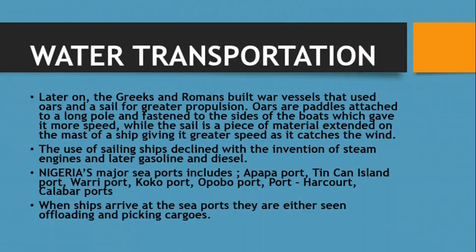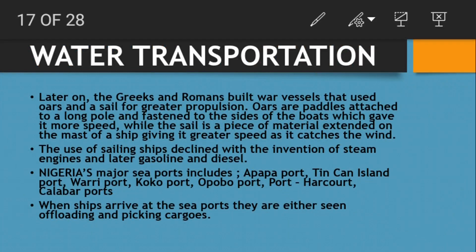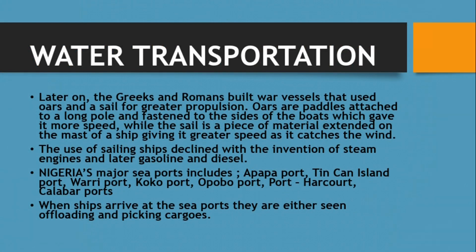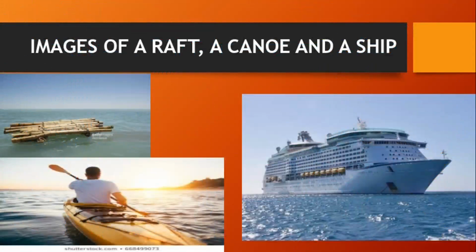Now, let's see the images of a raft, a canoe, and a ship. So, like I told you, it started with rafts. The first image from the left, on top, is the raft. I told you it's a tying of floating logs together, and then someone will be on top and it will be floating and moving forward in the river. Then the second, under it, is the canoe. You see the man using an oar. That's what we call a paddle here. You use the oar to move forward in the river.